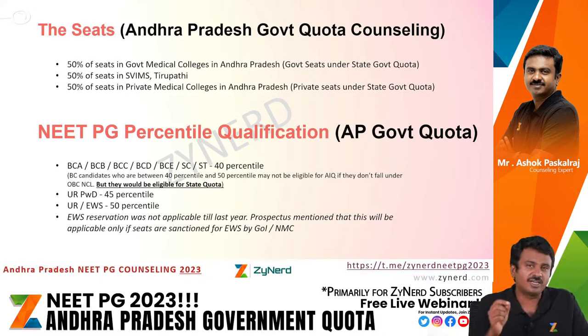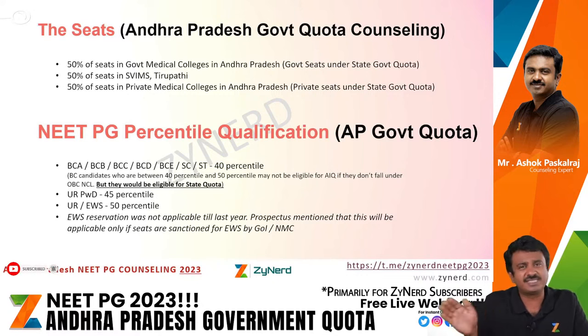You don't fall under OBC NCL, so you fall under general, therefore you have a 50% criteria. But here in Andhra, if you belong to BCA, BCB, BCC, BCD or other categories, then 40% is the criteria. There is no criteria. Your OBC NCL there is irrelevant. Whatever you have applied for there is irrelevant.